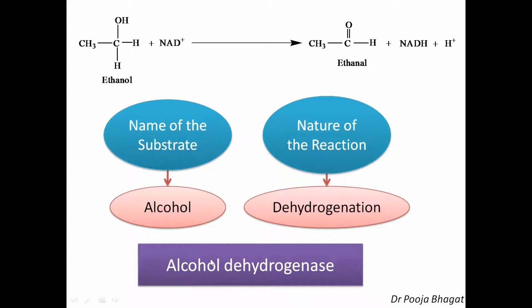As I told you, the first part is alcohol, the name of the substrate. The second part is the nature of the reaction and the suffix ase. And therefore, the name of the enzyme which is carrying out this reaction according to the systematic nomenclature is alcohol dehydrogenase. Okay, so this is the example where we have one substrate which is getting converted into the product.